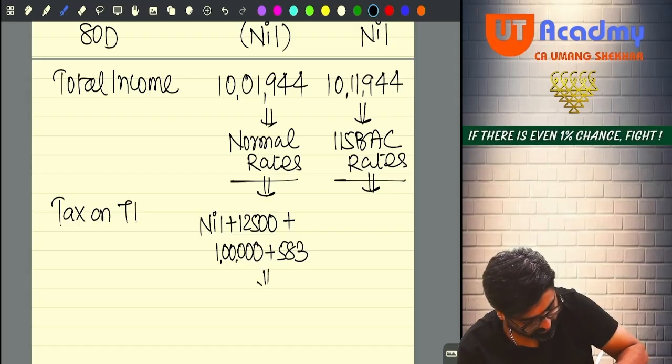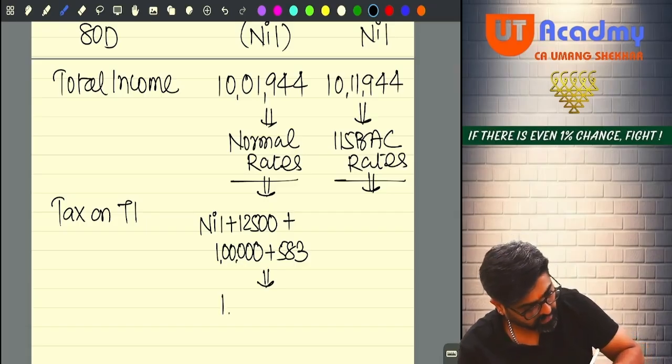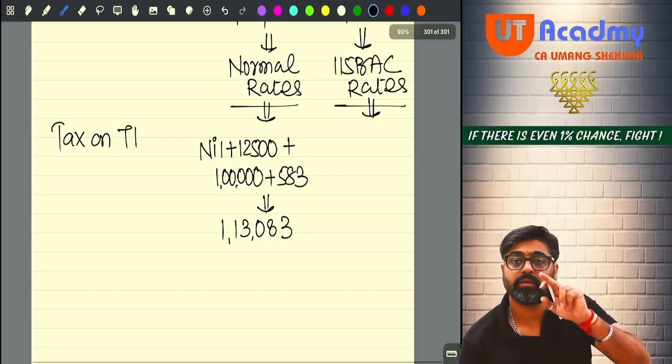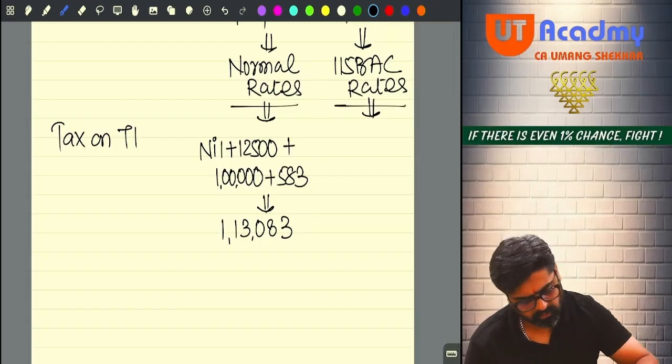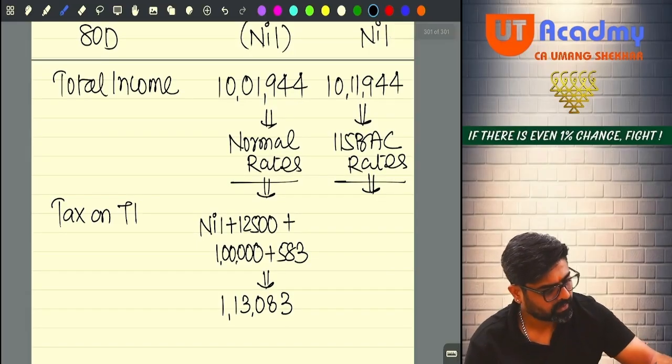Did you get this, everyone? So 583 plus 1,12,500 will give me 1,13,083. Now this is the tax on my total income. 1,944 into 30%, yeah, 583.